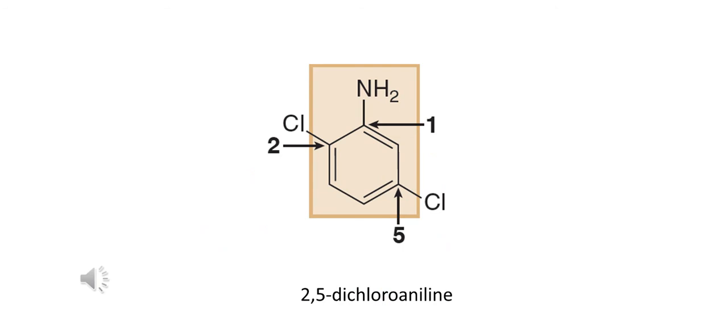Now the next example of polysubstituted benzene. In this, the benzene ring contains an amine group and two chlorine groups. So this is considered a derivative of aniline. The numbering should start from the amine group and proceed in such a way that the next substituted carbon atom gets the least number. That's why it starts in an anti-clockwise direction, giving chlorine the second and fifth positions. That's why the name of this compound is 2,5-dichloroaniline.